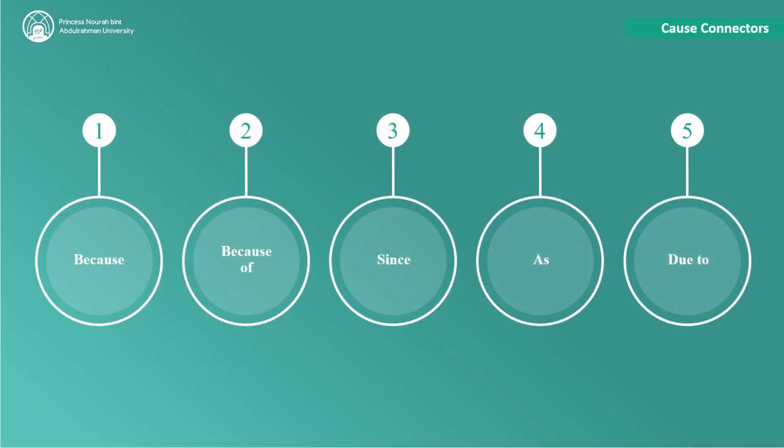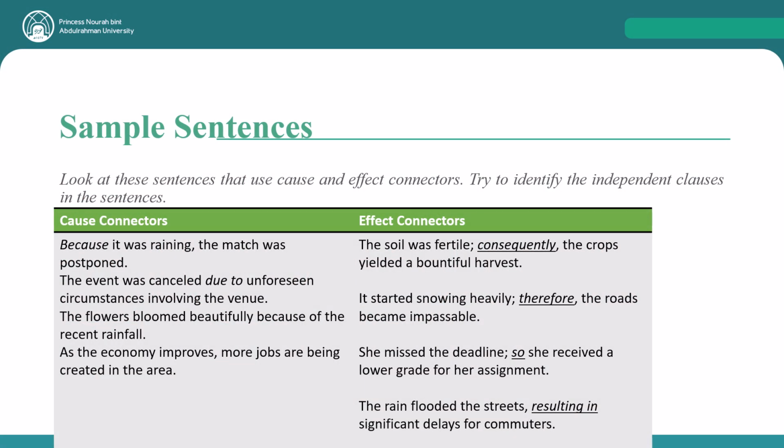So here is a list of cause connectors: because of, since, as, and due to, and result connectors that show results. Let's look at some sample sentences. Because it was raining, the match was postponed. As the economy improves, more jobs are being created. The soil was fertile. Consequently, the crops yielded a beautiful harvest. She missed the deadline, so she received a lower grade.